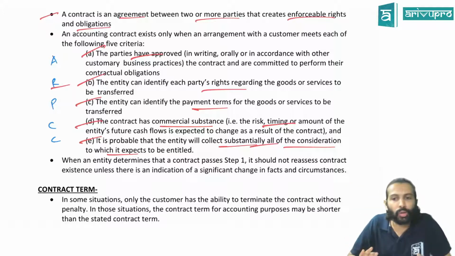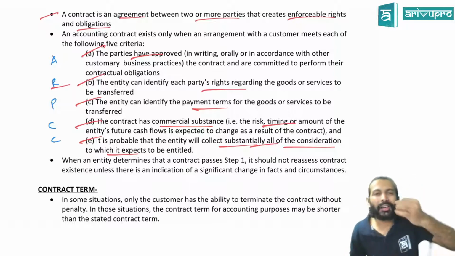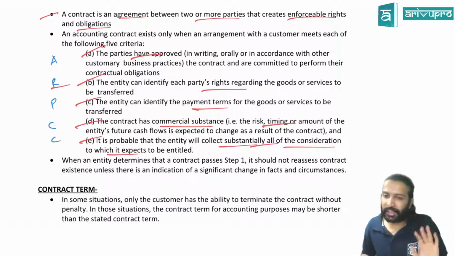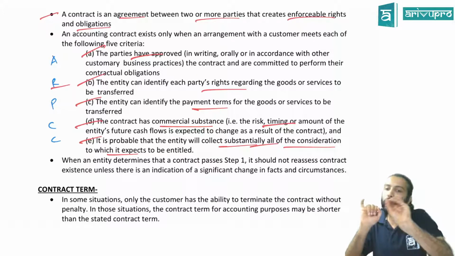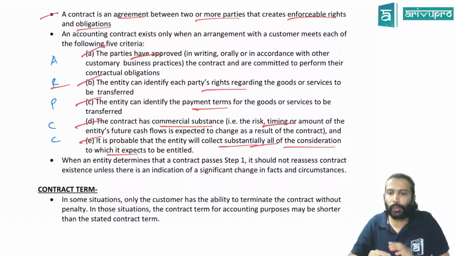So each party should know the rights associated with goods and service. That is R. Correct? P means what? The payment terms associated with the contract, you should also be clearly able to identify. Correct? C is for the contract should have commercial substance. Meaning the cash flow, the risk, the timing and amount of cash flow because of the contract should change.